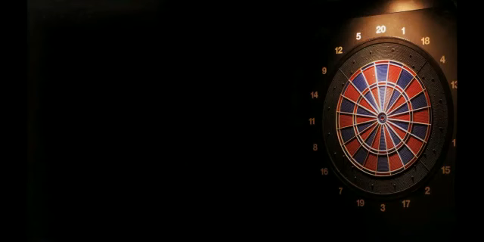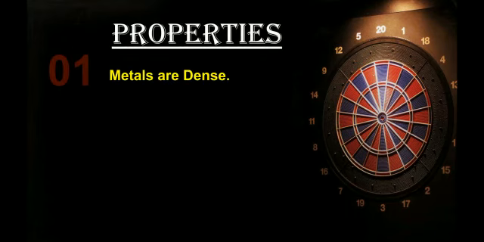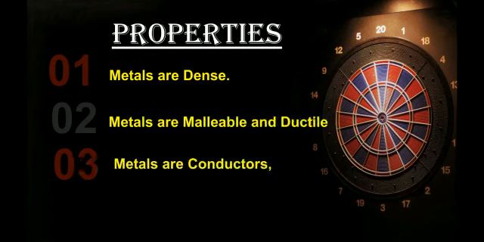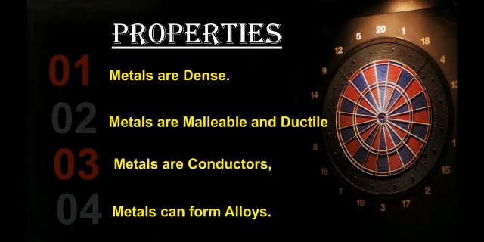Okay, so before moving to the properties, we are just going to highlight these properties. The first one is metals are dense. Second, metals are malleable and ductile. Third, metals are conductors. And the fourth, last but not the least, metals can form alloys. We are going to discuss each of them one by one in detail with their proper elaboration with their pictures.